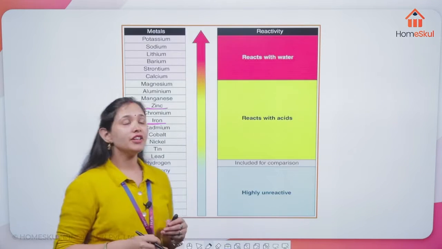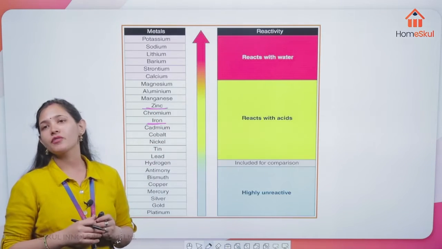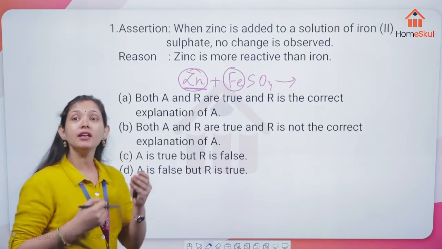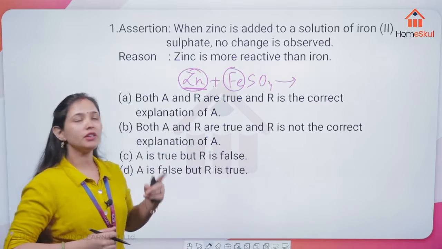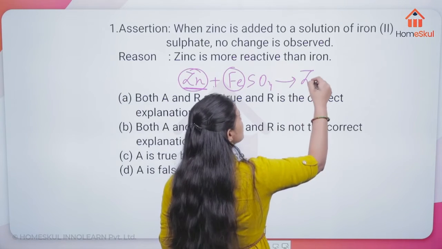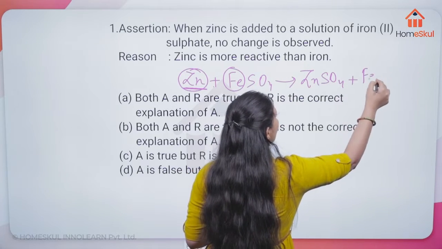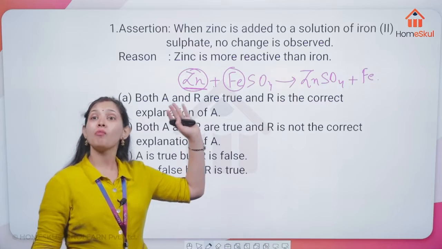So when you put zinc into the iron sulfate solution, the color of the solution is going to change, because the reaction will happen to form ZnSO4 plus iron. This reaction is possible.